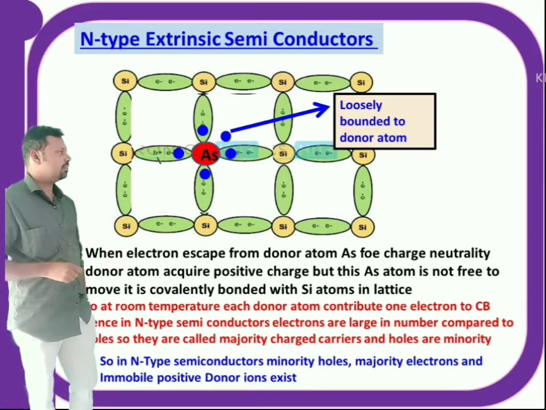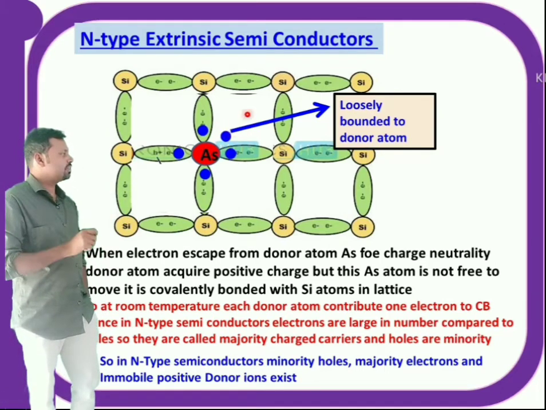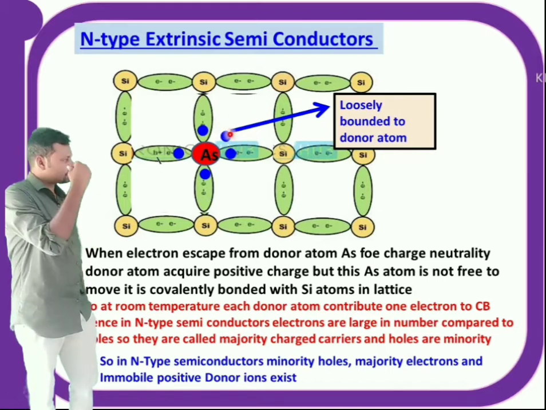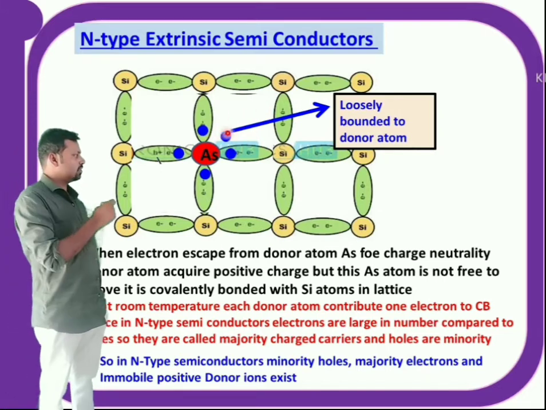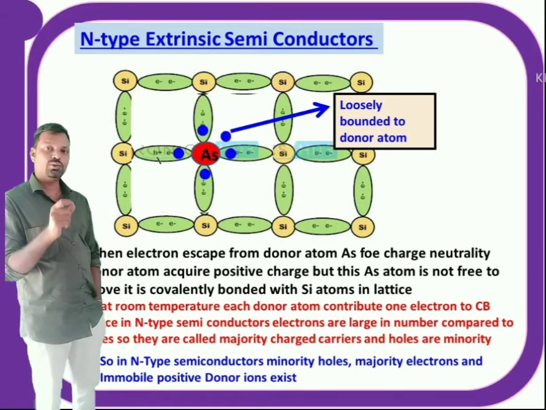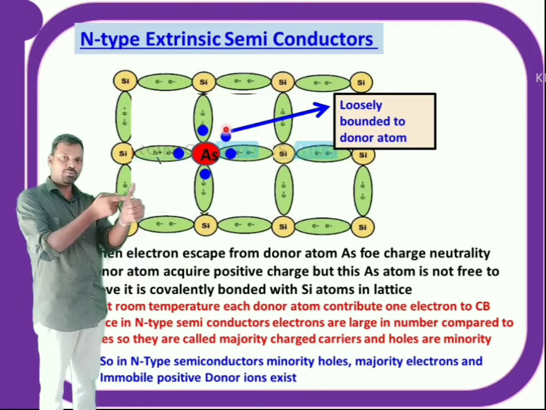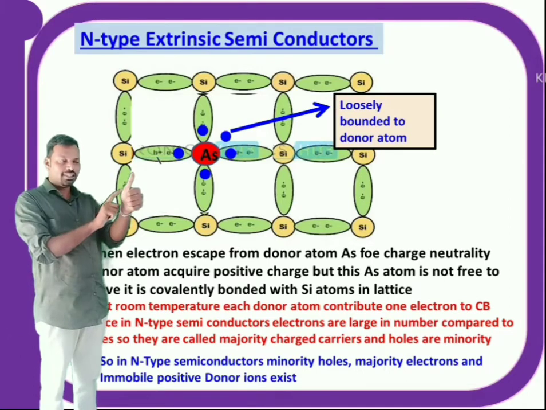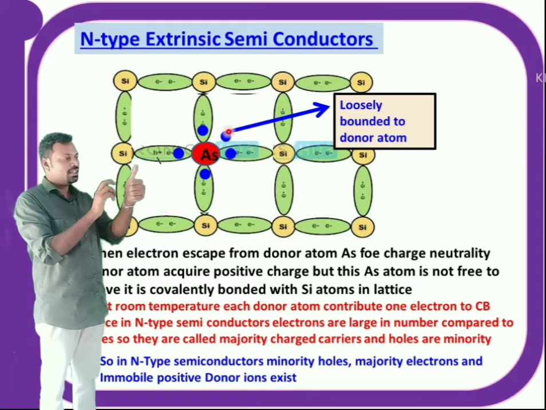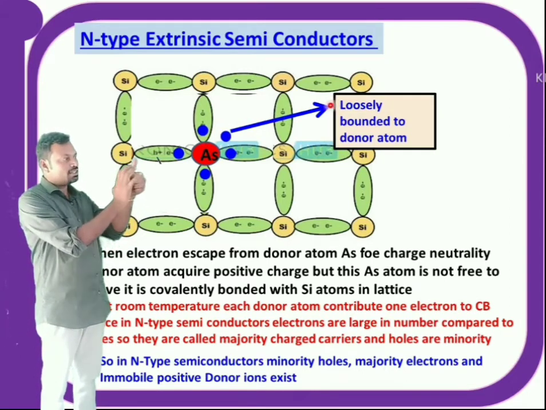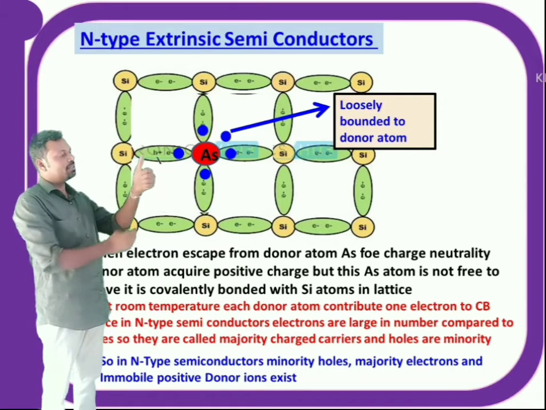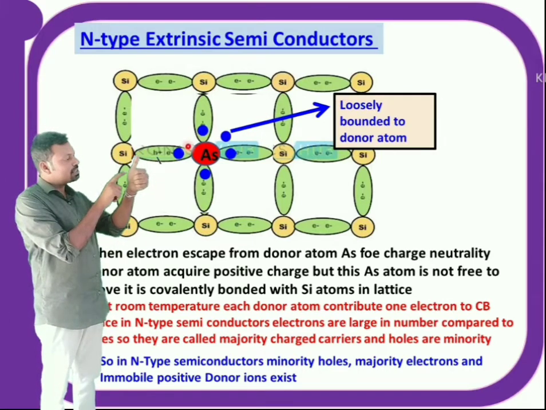Now see here, when this electron left the arsenic atom, before that there was no charge, the material was electrically neutral, but now this electron has moved from valence band to conduction band. That means it is leaving its parent atom. When this negatively charged electron moves away from arsenic, for charge neutrality, positive charge is created.